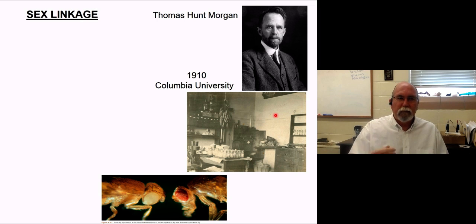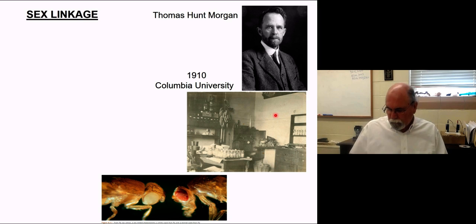Now remember, we can tell males from females because males have the solid coated abdomen. They tend to be a little smaller than the females. So he could easily tell that he had a male, and he saw this male with this white eye. I think the first one may have escaped, but he was able to get some males. So he set up a cross.